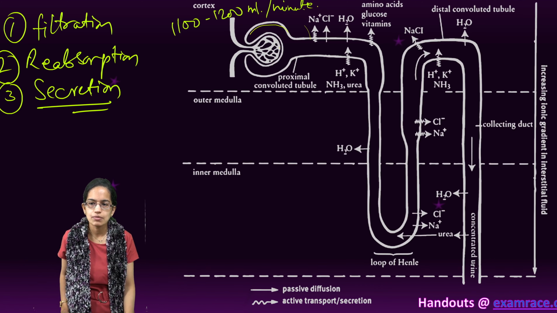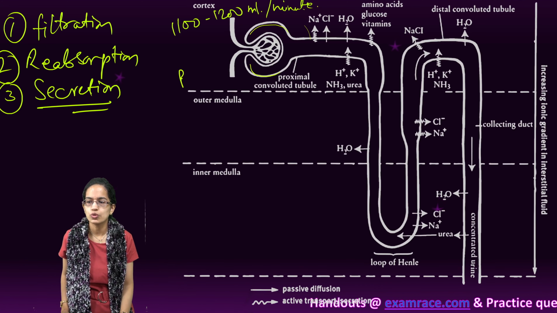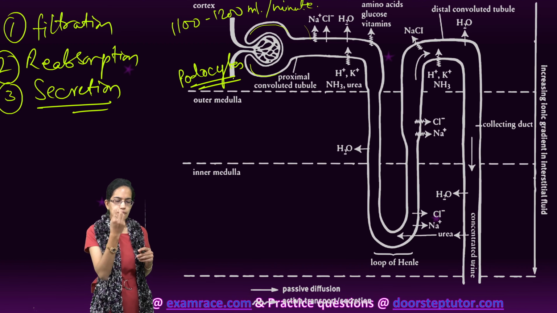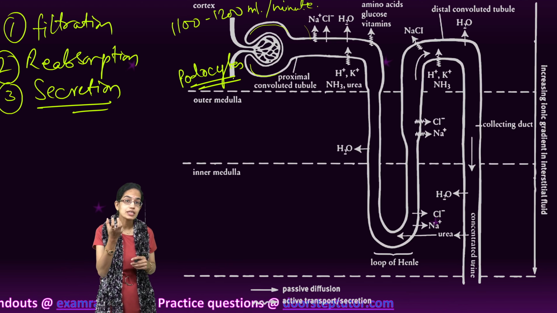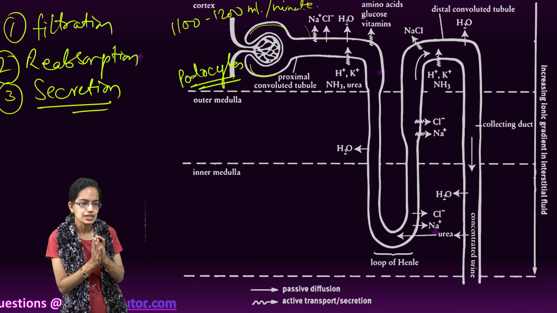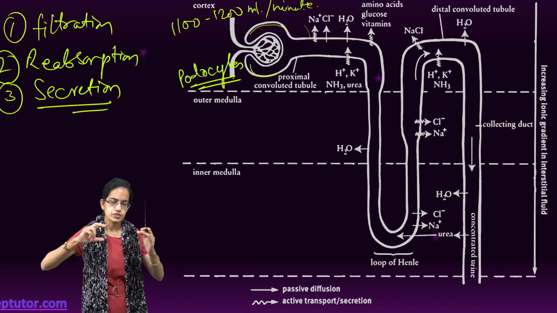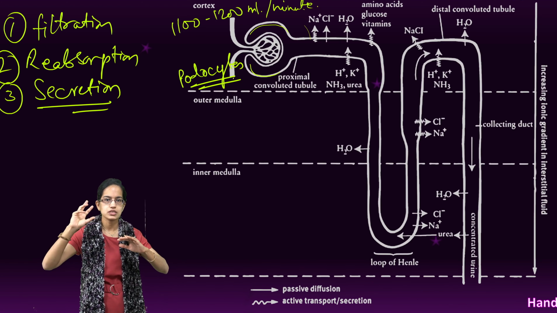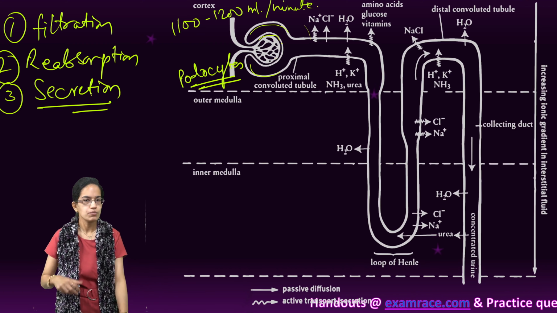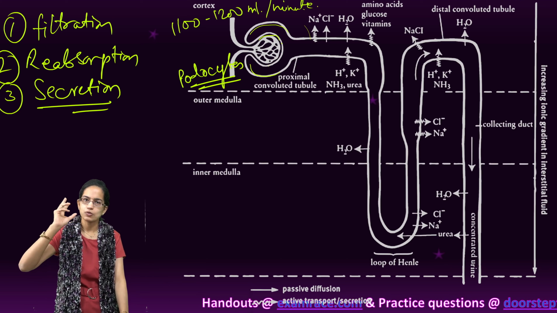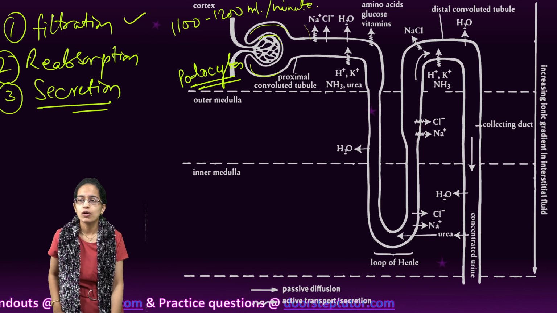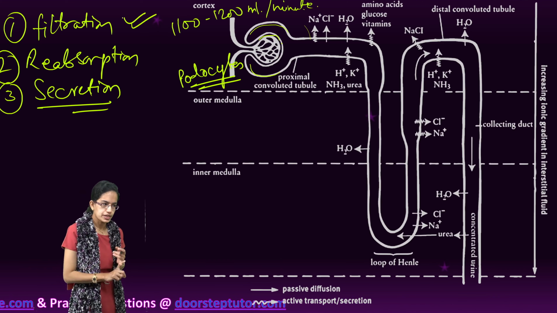Now this epithelium of the Bowman's capsule is also known as podocytes. From these podocytes, you have minute spaces known as filtration slits, through which the process of filtration takes place. And the third is the basement membrane, which is attached between the endothelium of the glomerulus and the epithelium of the Bowman's capsule. Between that, you have the basement layer. So all of these three are responsible for the process of filtration.